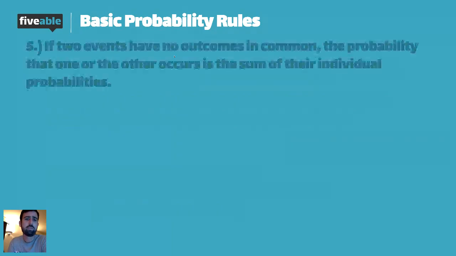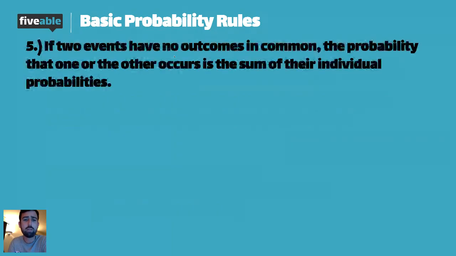One more. If 2 events have no outcomes in common, the probability that one or the other occurs is the sum of their individual probabilities. So going back to this, I cannot roll a 2 and an 8 at the same time. Because of that, if I wanted to figure out the probability that either one occurs, I could just add them together.